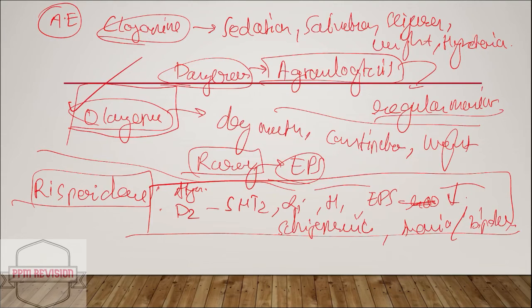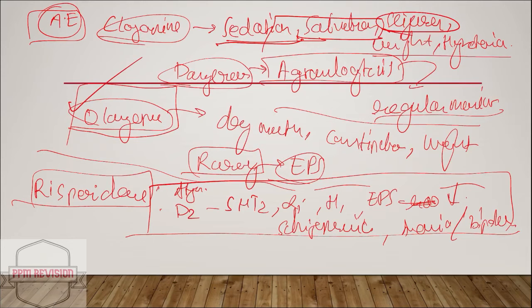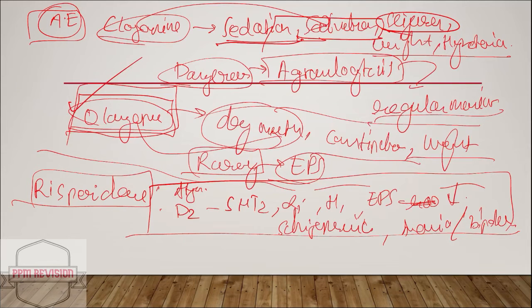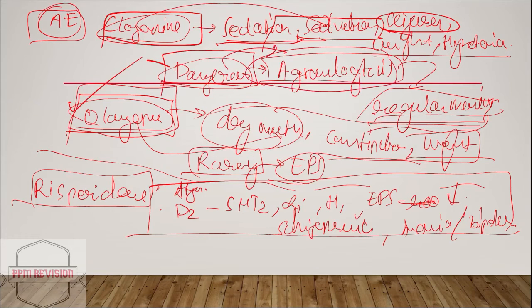Now just recapping this page, adverse effects: clozapine can result in sedation, salivation, and also seizures, weight gain, and hypotension. Clozapine causes salivation, whereas olanzapine causes dry mouth, and also constipation and weight gain. Now I missed a point, that in case of clozapine, it is dangerous, it results in agranulocytosis, and because of this it requires regular monitoring by the physician.